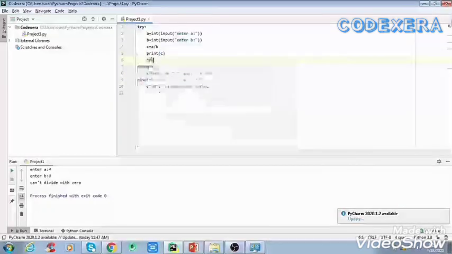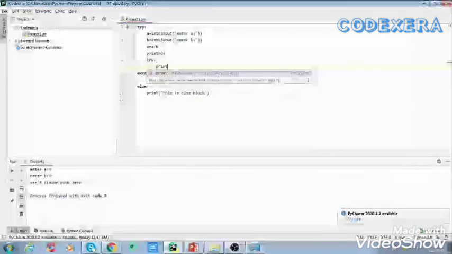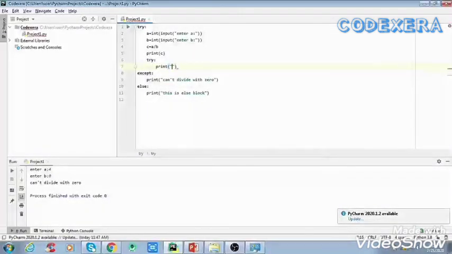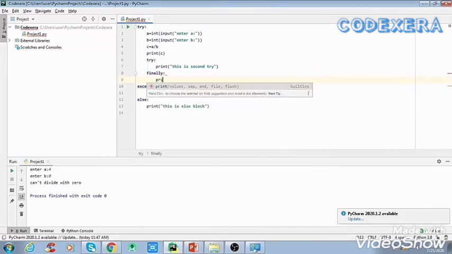Now we'll write one more block, that is try, and here we'll print this is second try, and with this try block we'll write a finally block, and here we'll print I am finally. Now we have written a try with finally block.